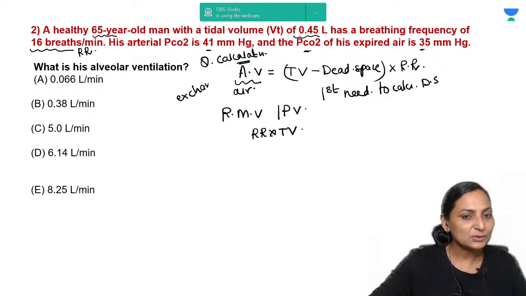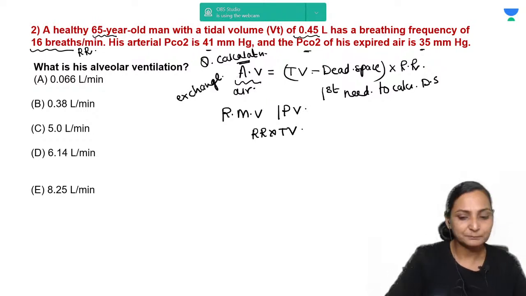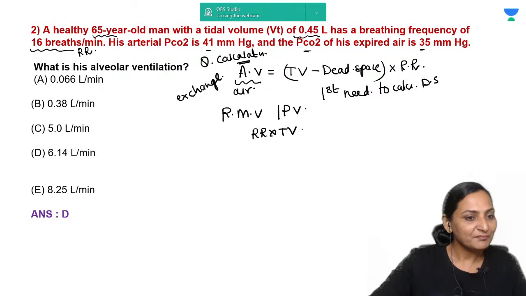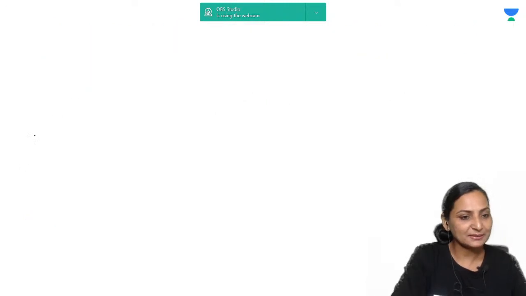So in this given question, first we need to calculate the dead space. Very good. The correct answer is D. Abhinya, very good beta. The correct answer is D.